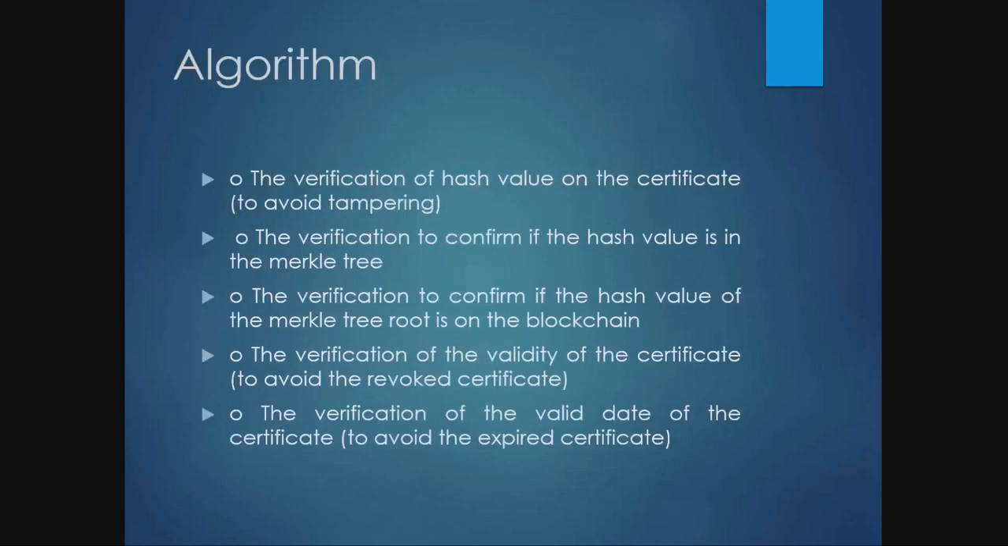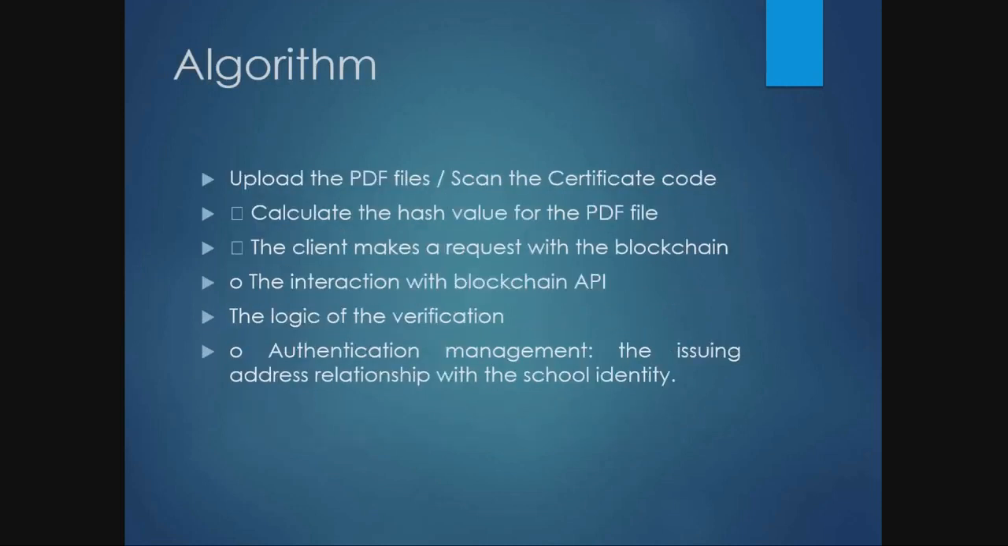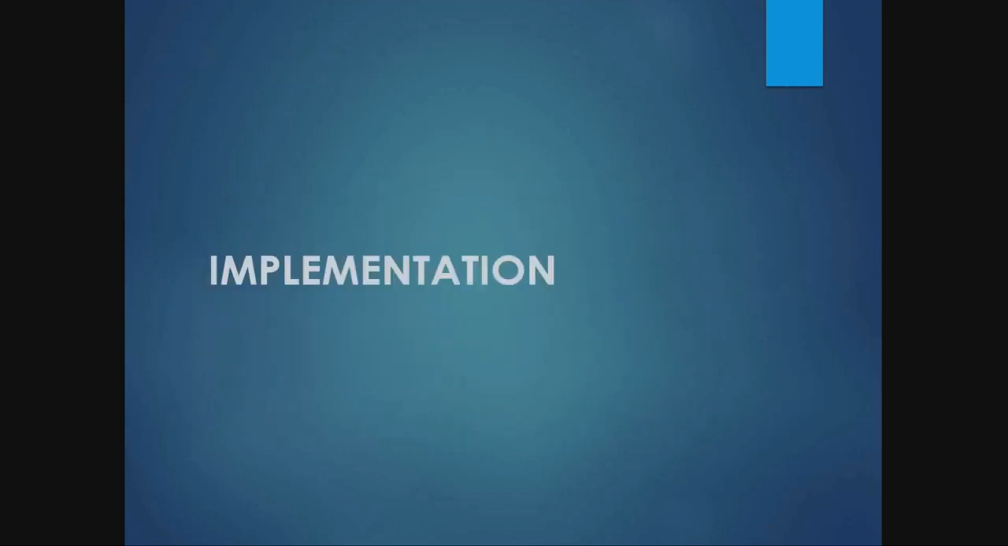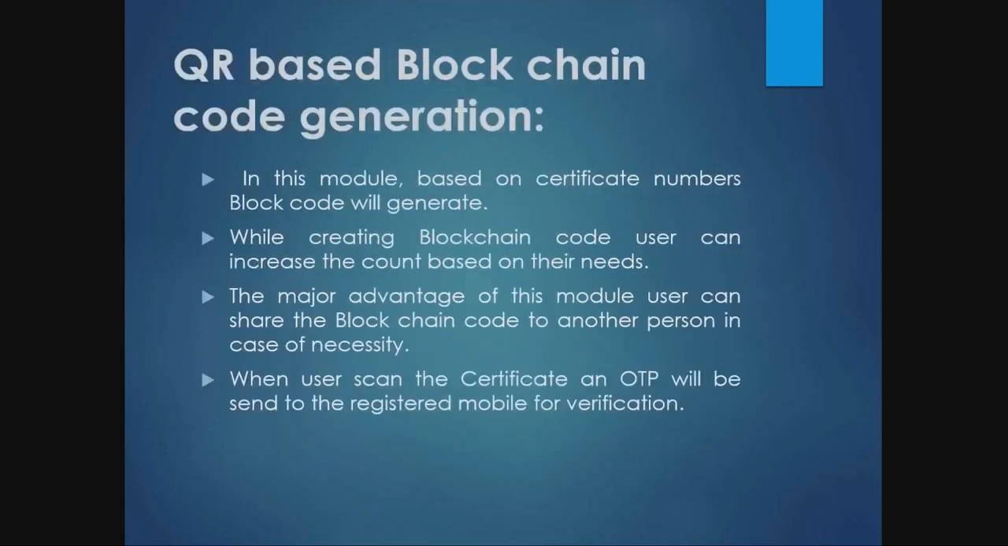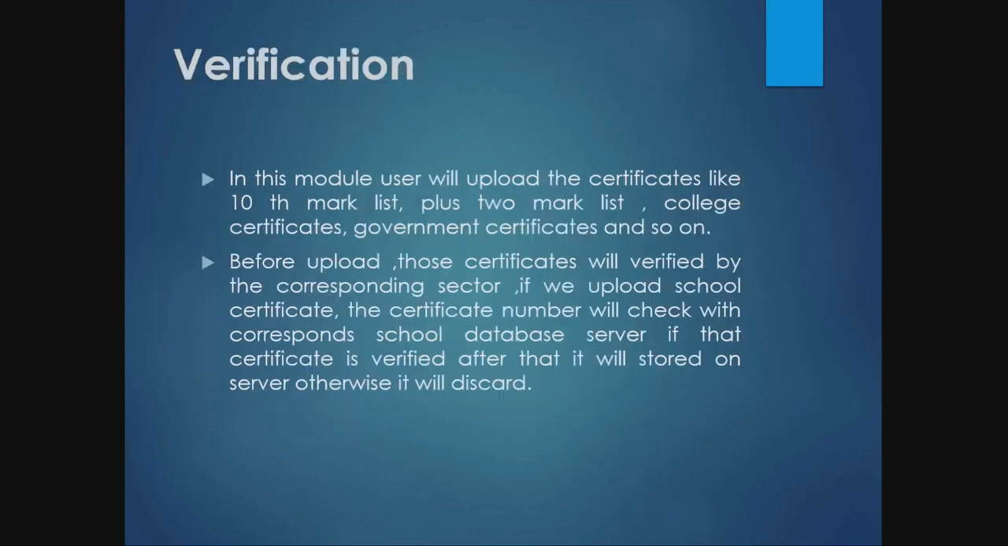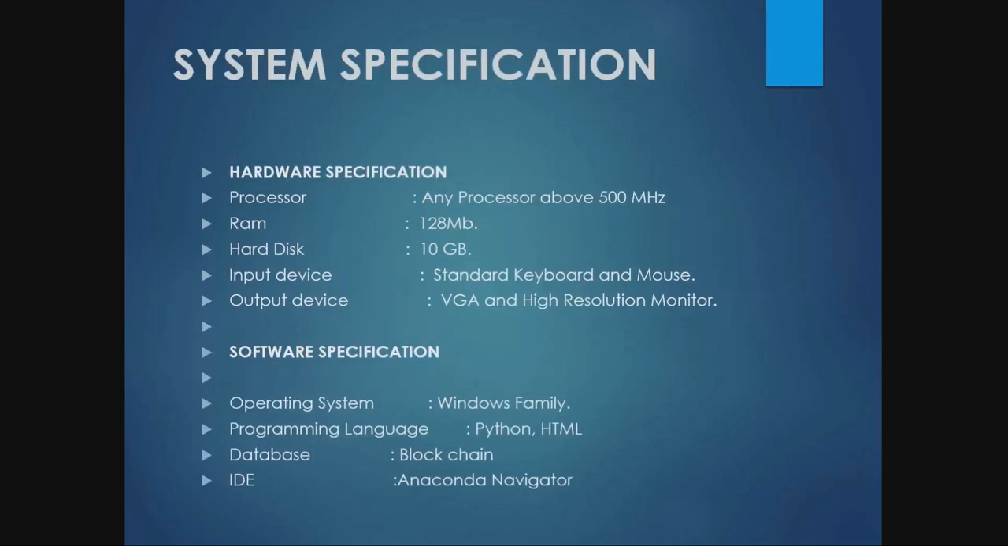The project has 4 modules. For the algorithm, as I mentioned earlier, we are using the SHA-512 algorithm. We have given the algorithm steps also here. The implementation has 4 modules: user interface module, blockchain creation module, QR based blockchain code generation module, then verification module. Those are the 4 modules involved here.